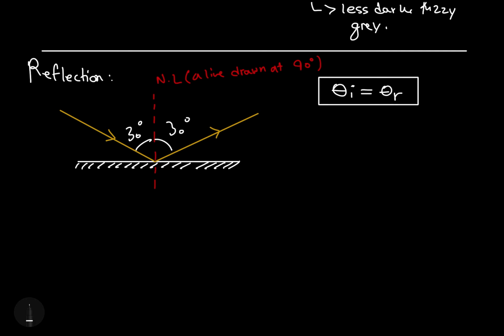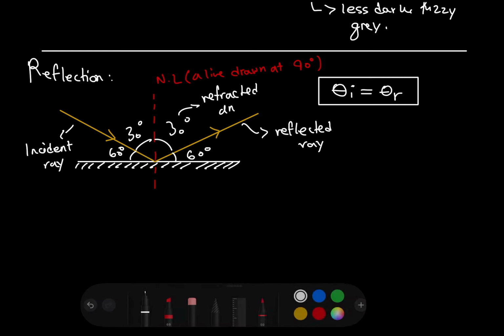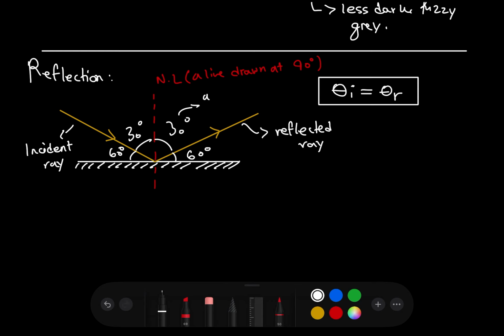So this right here also will be 30, and all of them should add up to 90. So this angle here should be 60, and this one should also be 60, as they should add up on each side to 90, and overall they add up to 180 degrees. So the angle of incidence is equal to the angle of reflection. This ray right here is called the incident ray. This ray right here is called the reflected ray. This angle here is called the angle of reflection. And this angle here is called the angle of incidence, which are both equal to each other in reflection.